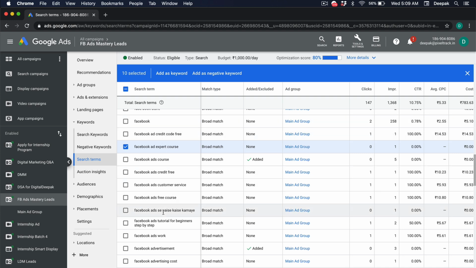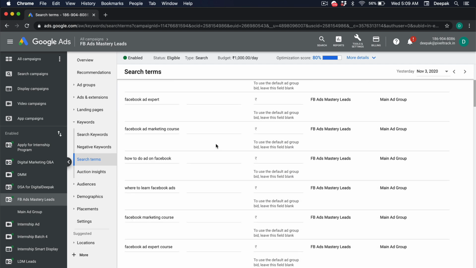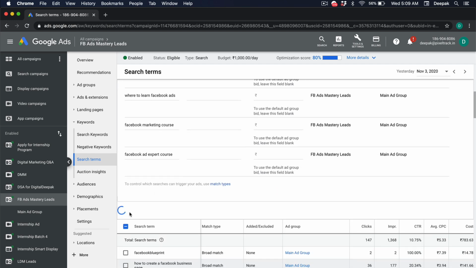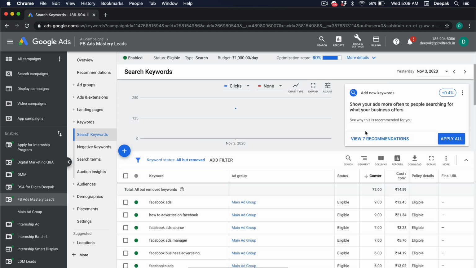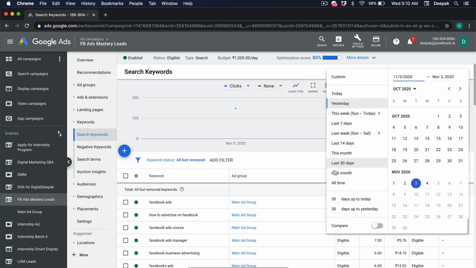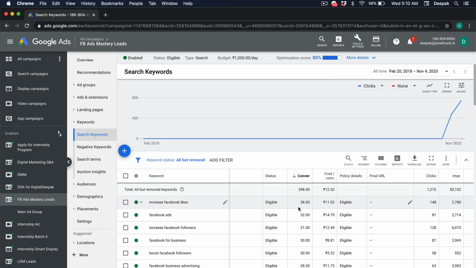Now that I have selected 10 keywords from here, I will go ahead and click on add as keyword and click on save. Once I do this, all these keywords are going back into search keywords. So if I go into all time, I can look at the best keywords that have been performing for me.